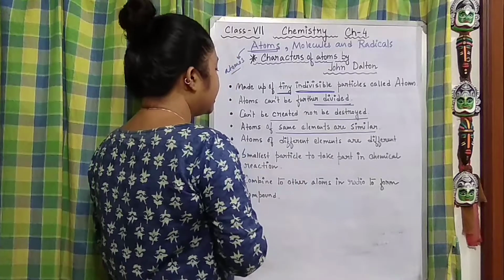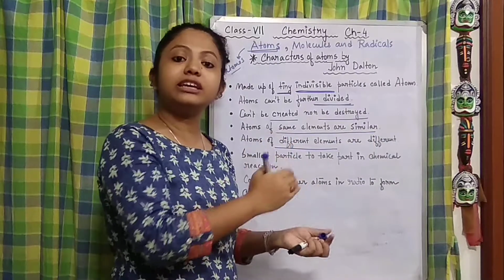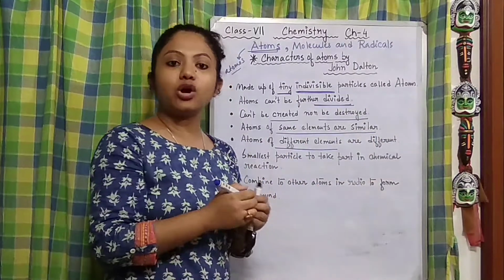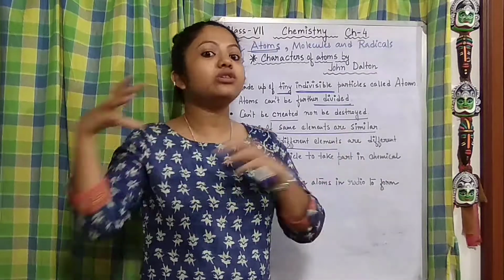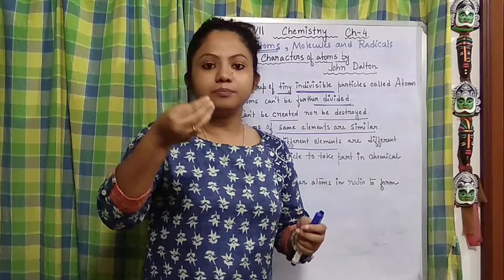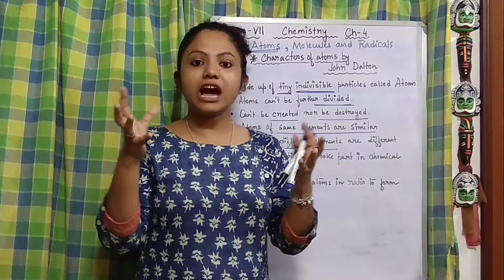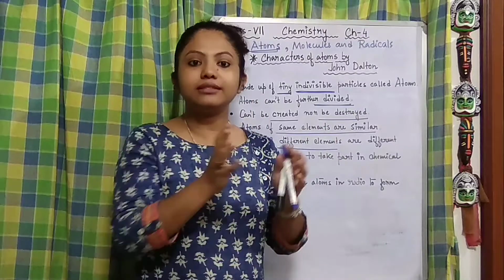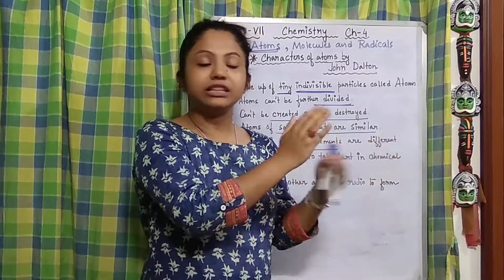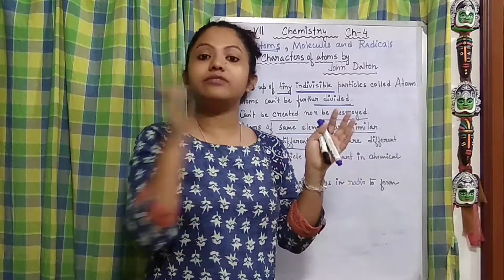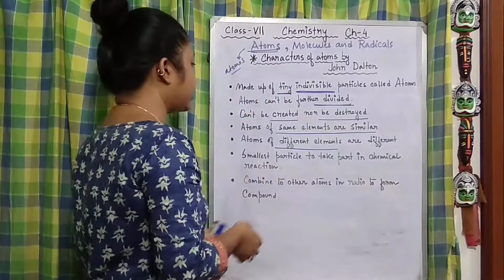While the atoms of different elements are different in their nature, that's why their properties are different. We cannot compare elements like hydrogen with oxygen. All the atoms of oxygen show the similar property, while the atoms of hydrogen will show a different property. They will be similar to each other, but they will differ from oxygen, right? So we understand this concept.